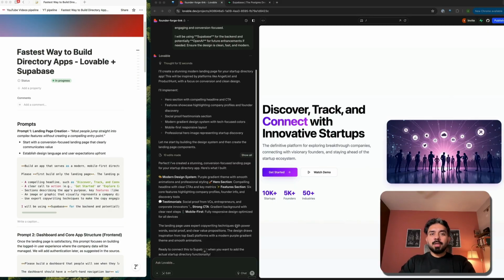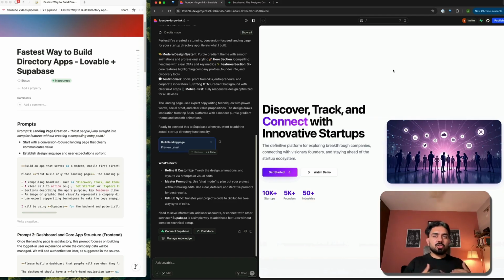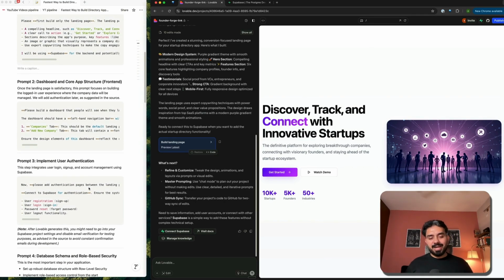All right, so our landing page is getting loaded here. Okay, so landing page was just to set the UI theme. We have a purple gradient theme that's going on here. Now, let's go on to building the core user experience for this directory based application.